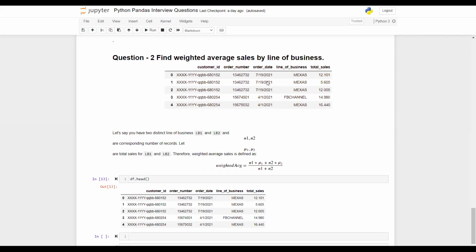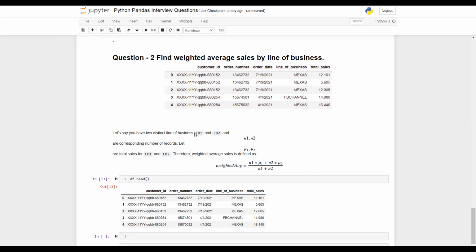To understand it simply, listen to me carefully, as I'm going to explain it with an example. Let's say you have two distinct lines of business, let's call them LB1 and LB2. In our real data set, we have, I think, four different lines of business, such as Meta, FB channel, and so on. Just to give you an idea, line of business simply means the mode of operation. For example, the website of a company can be one line of business, the app is another line of business, and selling through a third-party platform would be the third line of business.